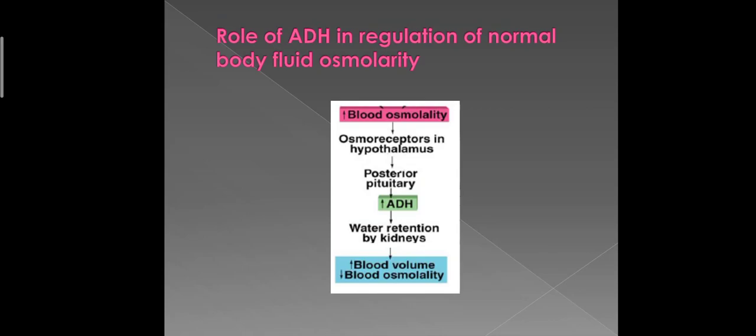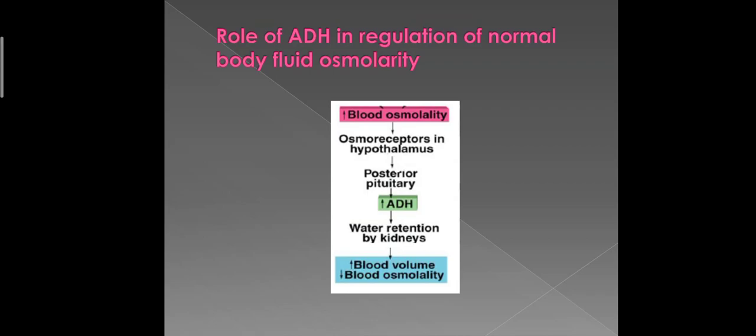As we have learned about the reabsorption, about the function of ADH, which is the antidiuretic effect of ADH, we can also say that ADH has a role in regulation of normal body fluid osmolarity. We know that osmolarity is related to the amount of water or fluid present in the plasma. If there is more water reabsorption through the kidneys, the osmolarity will be decreased. Or if there is less reabsorption of water through the kidneys, there will be more osmolarity of the plasma. Now, ADH has a role in the regulation of this osmolarity.